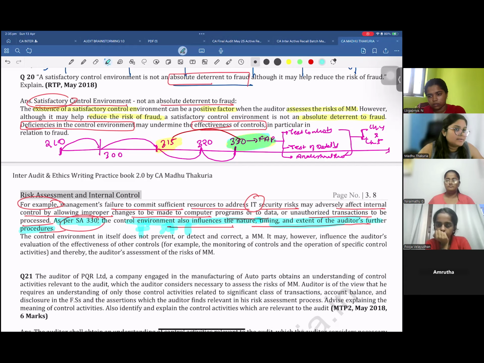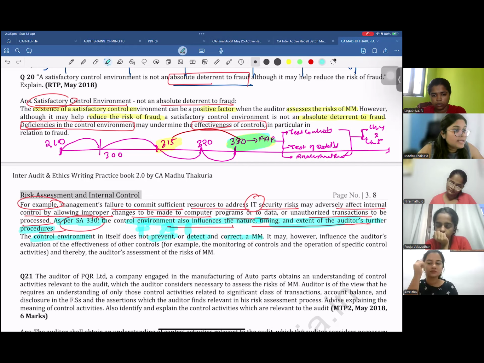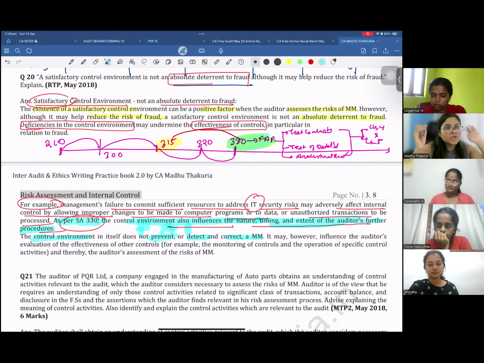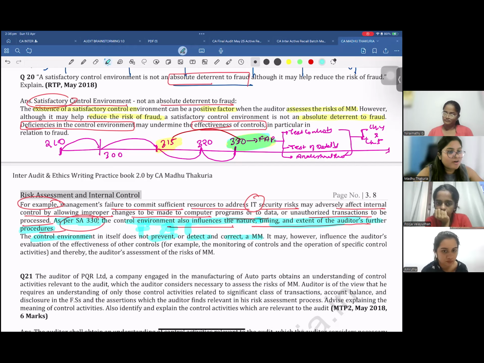However, please understand, any entity's control environment in itself cannot prevent and detect or correct a misstatement. There has to be control activity. Just because you have a good control environment and you feel, oh my god, management is so smart, they have released the policies for the ethical values, moral principle, this and that, doesn't mean that people will not do the fraud. No, right? Then you have to find out whether there are actually control activities that are being performed or not.